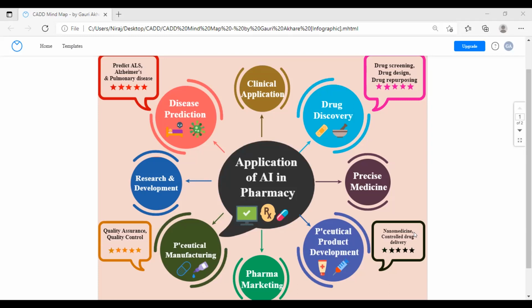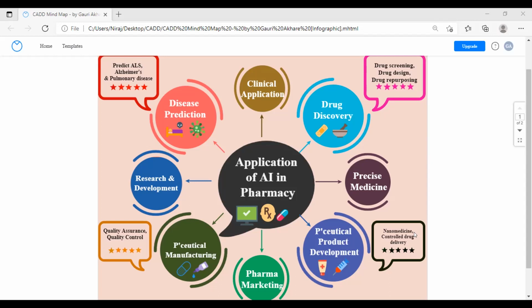Like we can get protein receptor binding by using the PDB database, and we can get the molecular weight of a particular drug by using the Molinspiration database. Then we can predict diseases also by using artificial intelligence. Diseases such as Alzheimer's disease, pulmonary diseases, or cardiovascular diseases can also be predicted by using artificial intelligence. So here are the applications of AI in pharmacy.